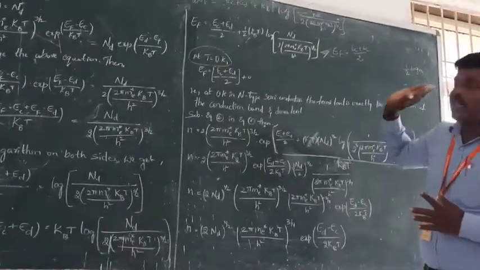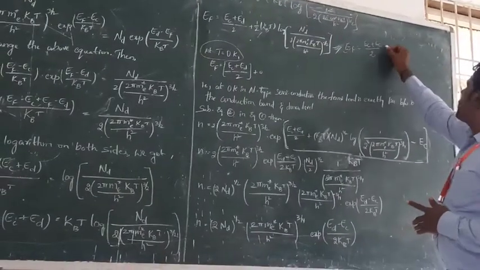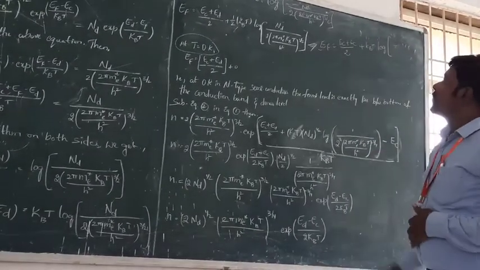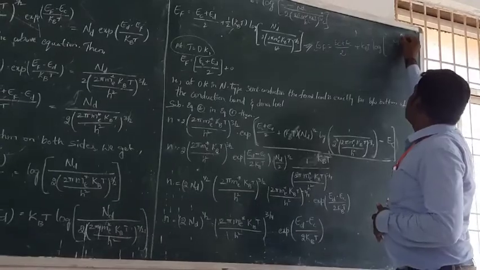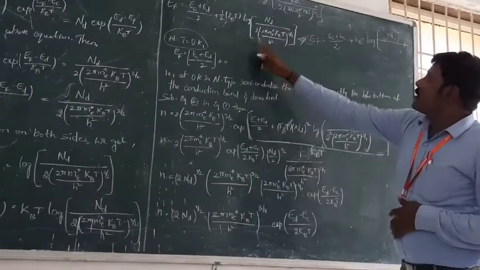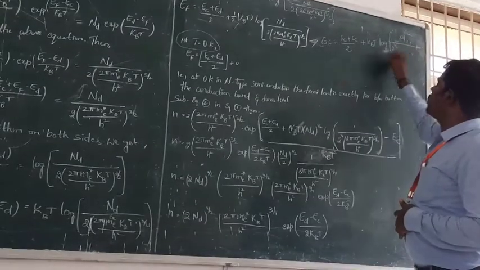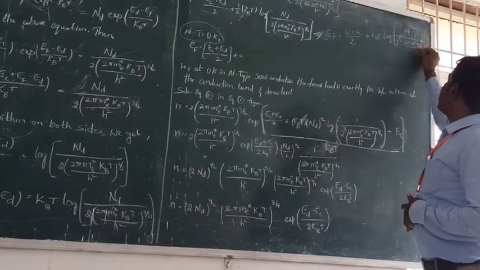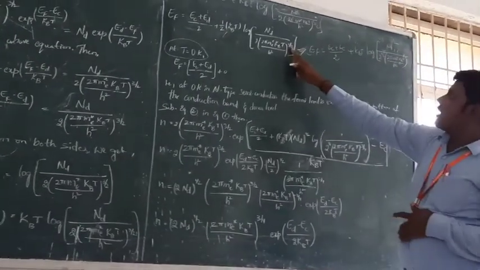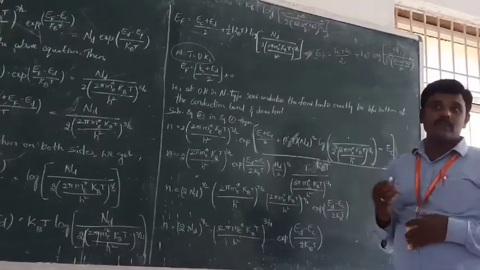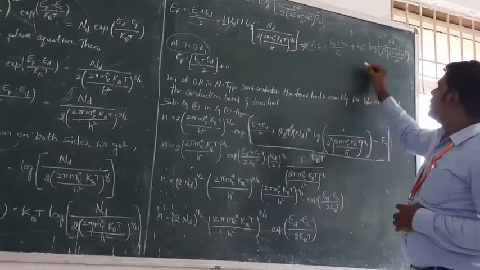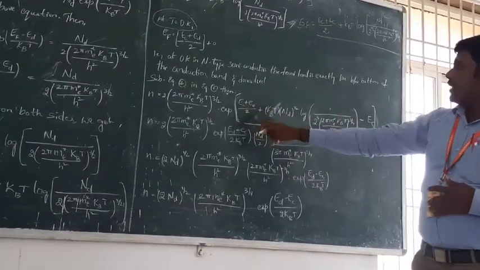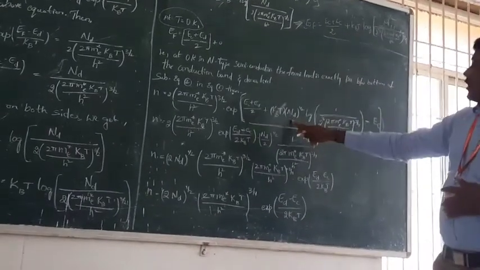That means E_C plus E_D by 2 plus k_B T log of N_d power 1 by 2 by 2 power 1 by 2, and the remaining value (2 pi m_e* k_B T by h square) power 3 by 2 into 1 by 2, that is 3 by 4.